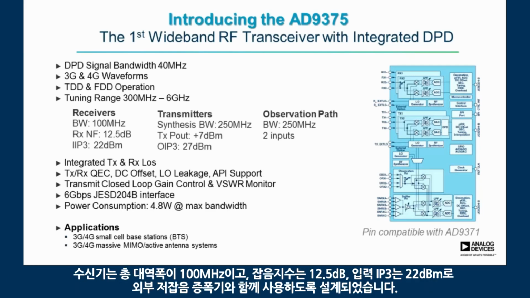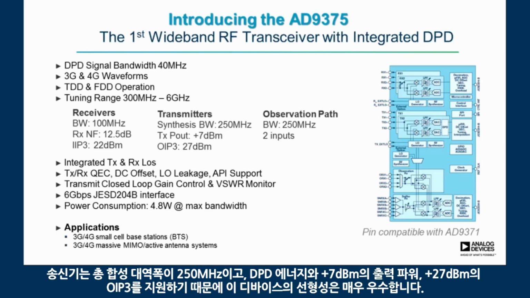The receivers have a total bandwidth of 100 megahertz with a noise figure of 12.5 dB and an input IP3 of 22 dBm. So these are designed to be used with an external low noise amplifier. The transmitters have a total synthesis bandwidth of 250 megahertz to allow for digital predistortion energy, an output power of plus 7 dBm, and an OIP3 of plus 27 dBm. So the raw linearity of the device is excellent.